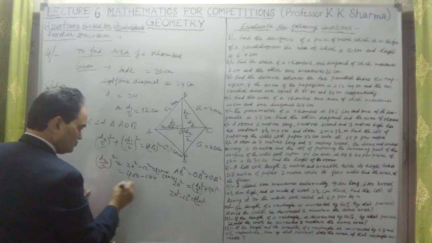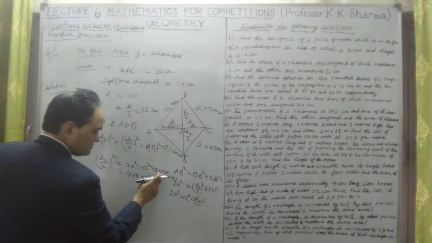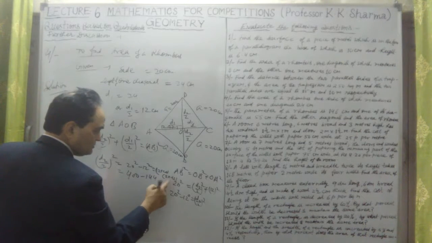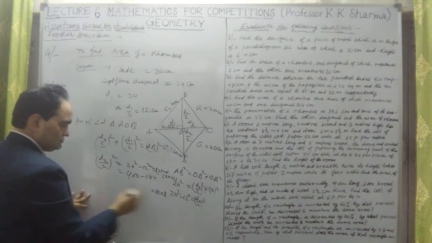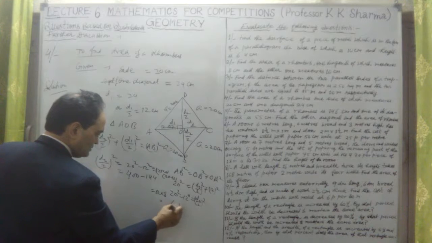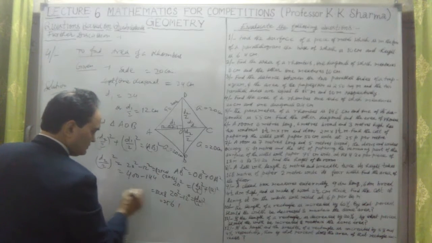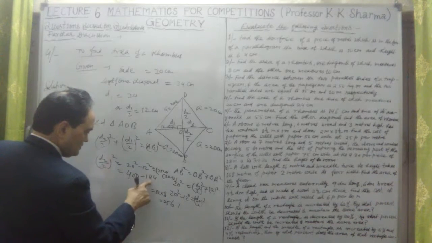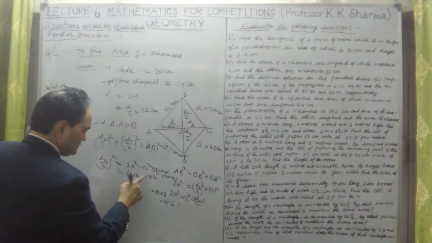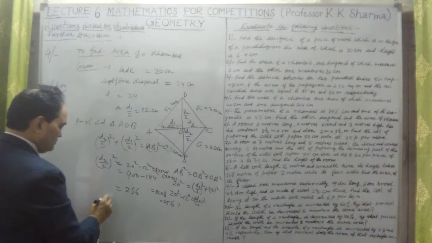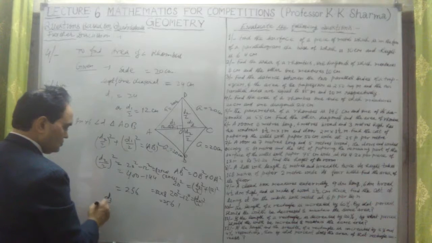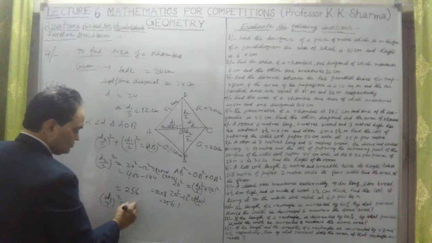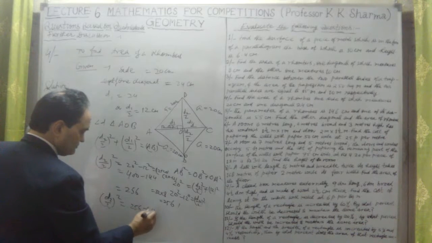So 20 plus 12 is 32, into 20 minus 12 is 8. 32 times 8 is 256. Therefore D2 by 2 whole square is equal to 256, which is nothing but 16 whole square.